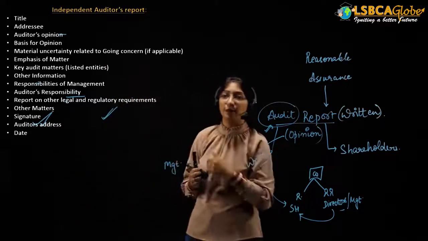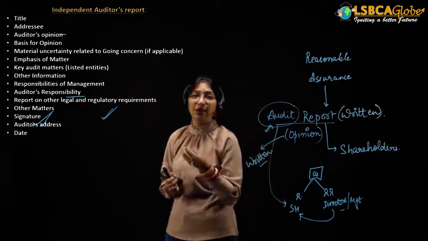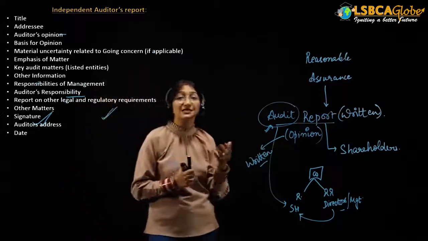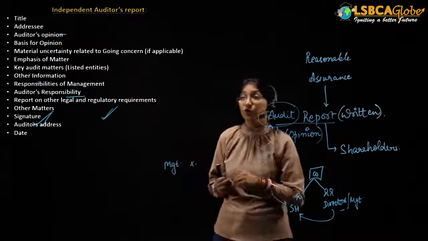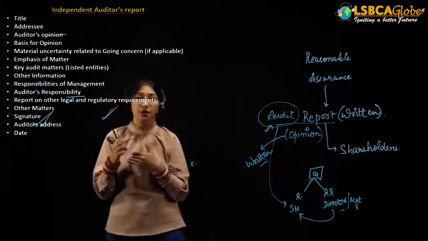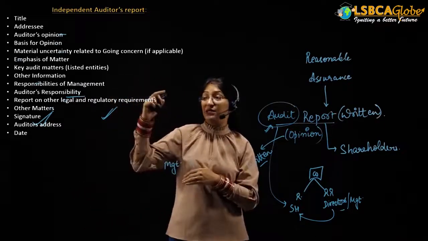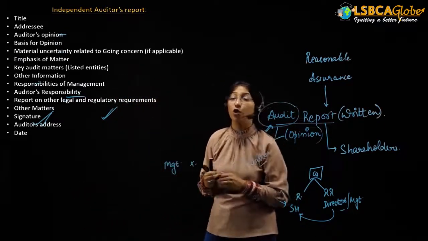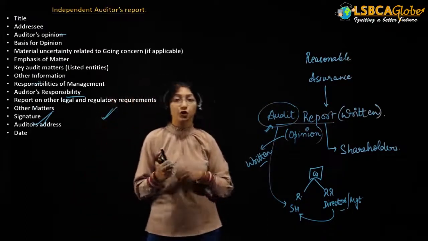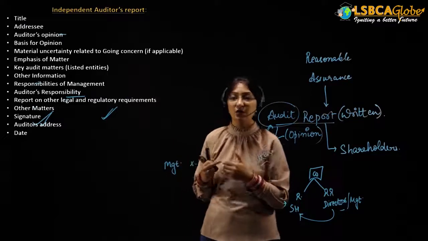The sequence cannot be changed. In the exam, it might be a question where you have to find out the mistakes in a particular audit report. One of the mistakes could be that the paragraphs could be shuffled. But you must know that the sequence of the paragraphs in the audit report must be what is provided in the auditing standard. You cannot change the sequence.